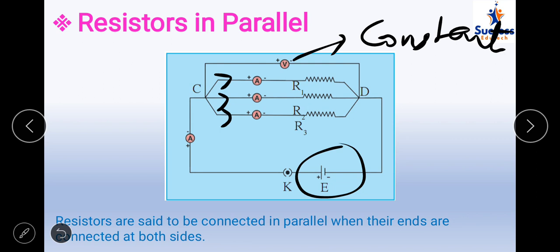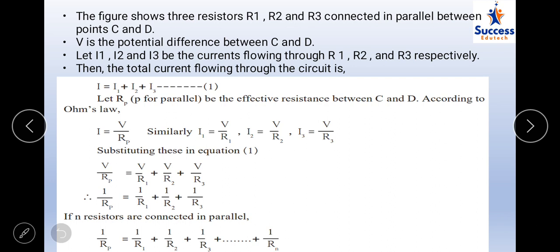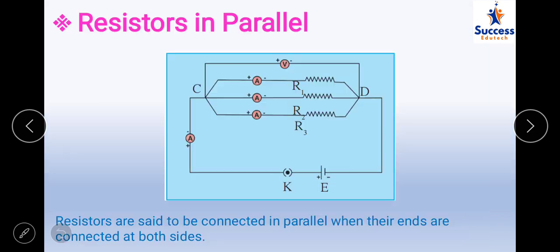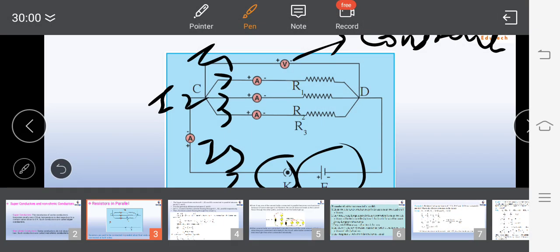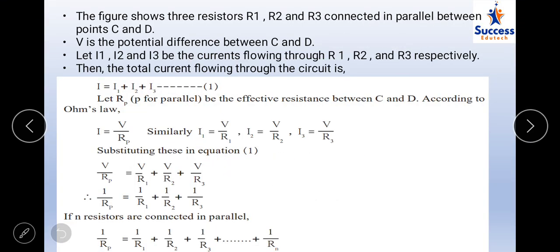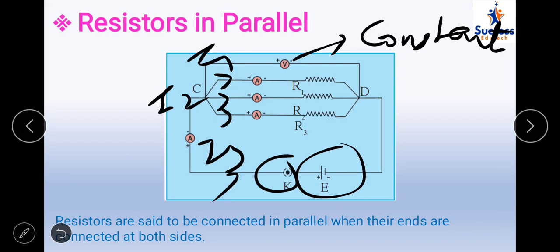There is a potential difference connected over here and there is a key in order for the current to flow. The figure shows the 3 resistances R1, R2 and R3 connected in parallel between points C and D, and V is the potential difference across them. I1, I2 and I3 are the 3 currents through the resistances R1, R2 and R3. The total current flowing through the circuit is the sum of all 3 currents, I1 plus I2 plus I3, because it gets distributed, and the total current is measured here by the ammeter, which is I.